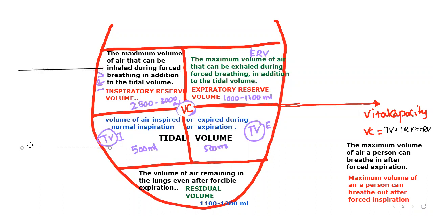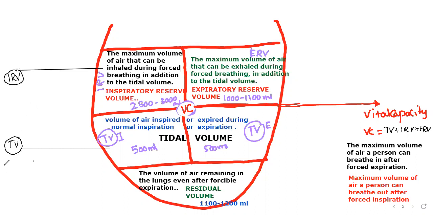What is your capacity? 2500 ml to 3000. No, what is your capacity? What you can do? Sir, I can do tidal volume, TV, and I can do forcible inspiration.